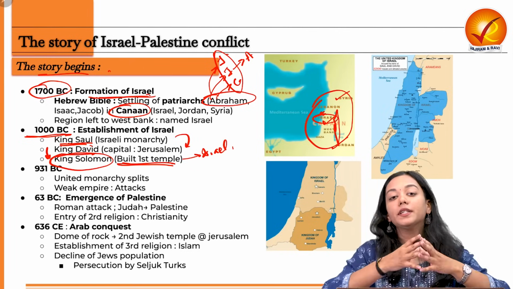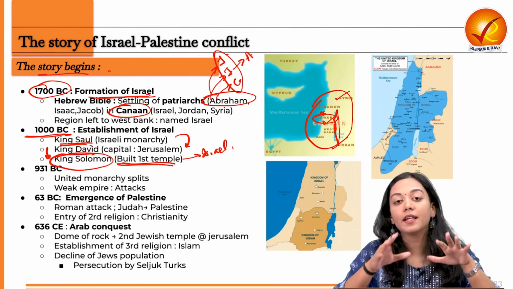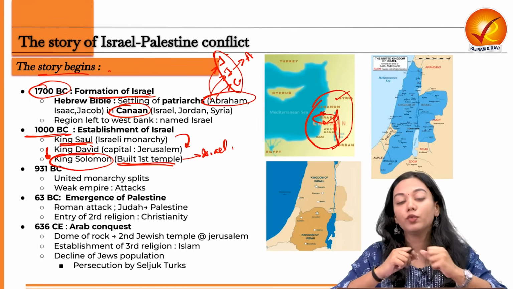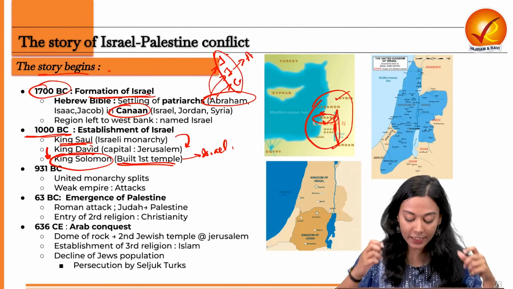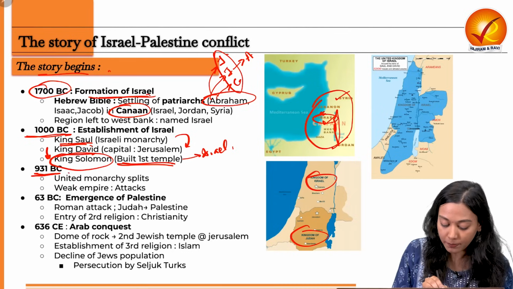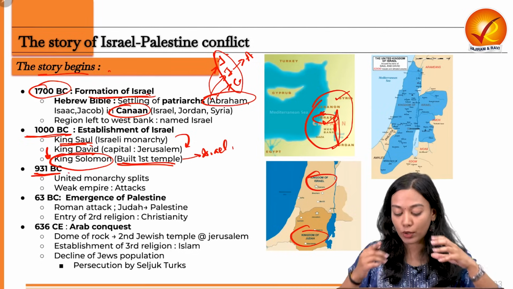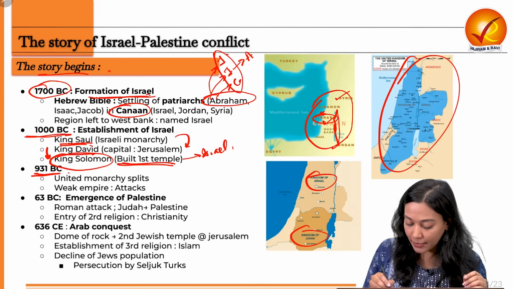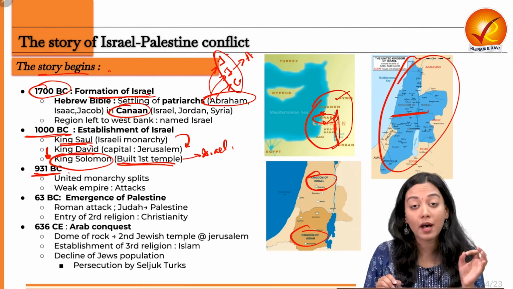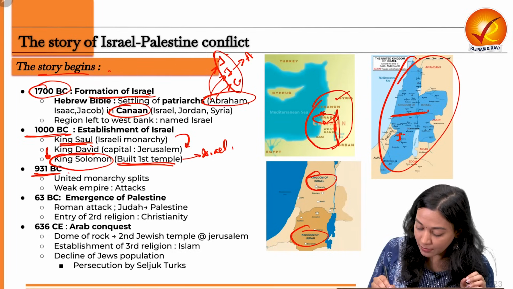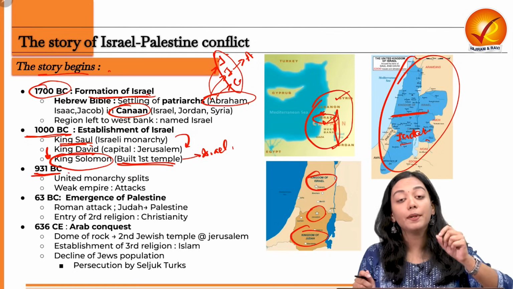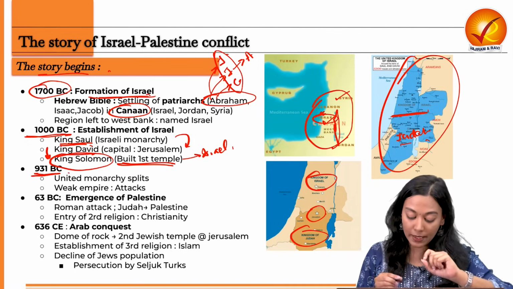Now, what happened after the death of Solomon? The empire started disintegrating. Fragmentation started, as when a centralized polity weakens, you see a lot of fragmented units. These two units were the Kingdom of Israel and the Kingdom of Judah. So in the year 931 BC, you see this united Israeli monarchy split into the northern region, known as the Kingdom of Israel, with its capital at Samaria, and the second, the Judah region, the capital of which is Jerusalem. So now the capital Jerusalem is shifted to the southward region, to the empire of Judah.